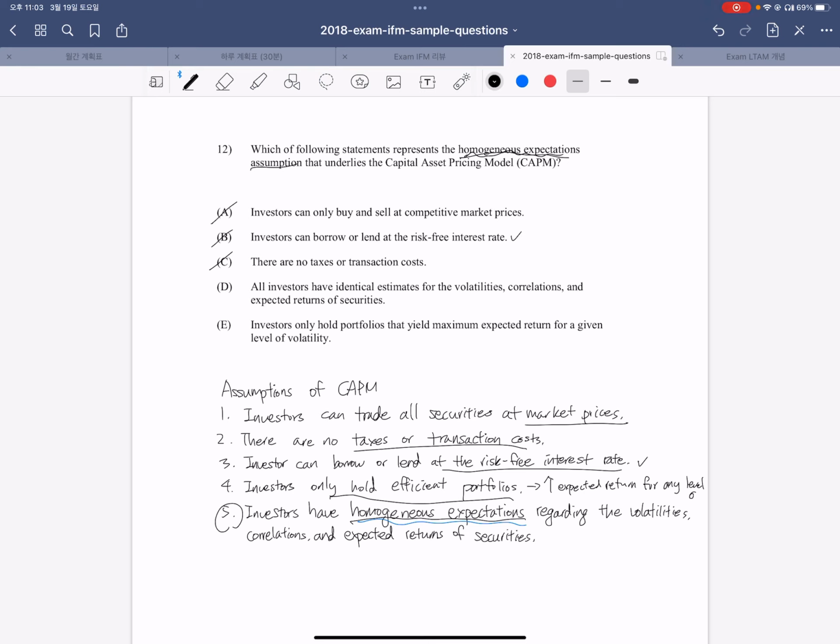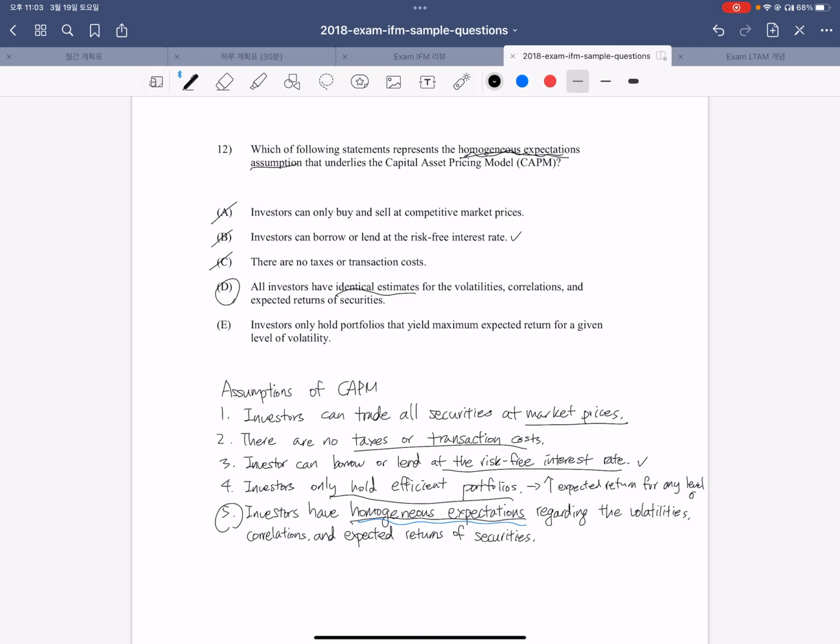And D, we have that all investors have identical estimates for the volatilities, correlations, and expected returns of securities. And this should be the answer because it is stating that they have similar estimates for volatilities, correlation, and expected returns of securities.